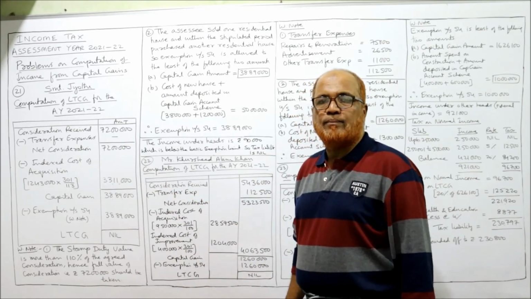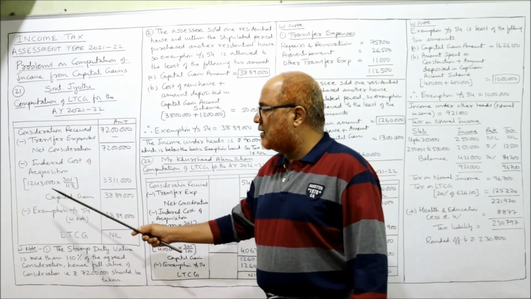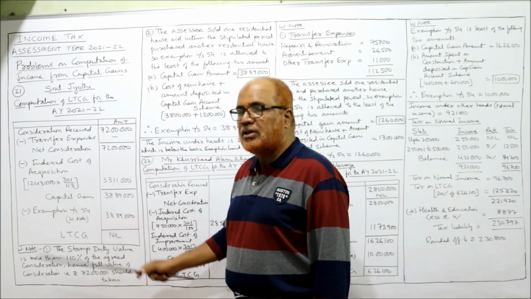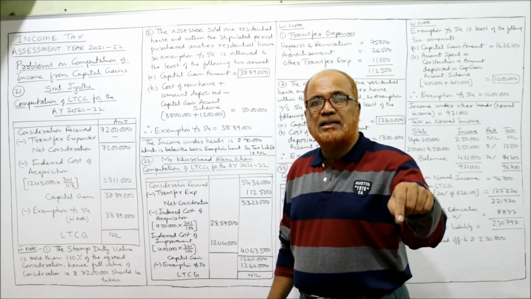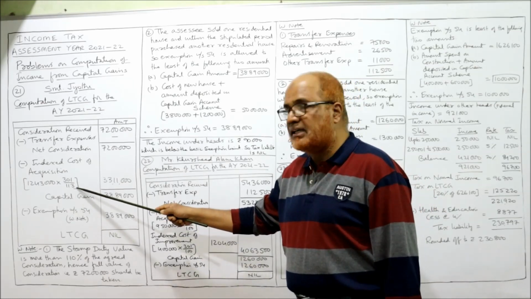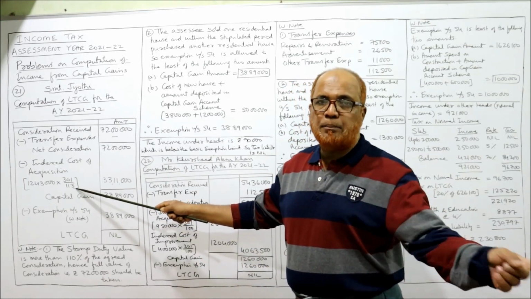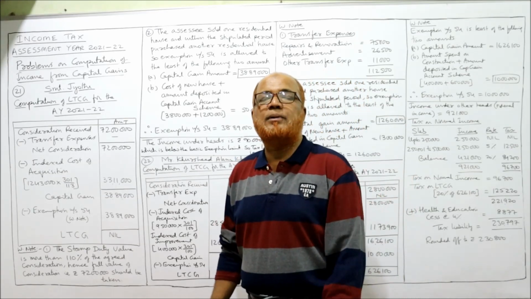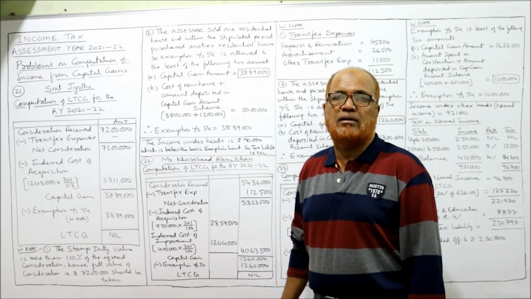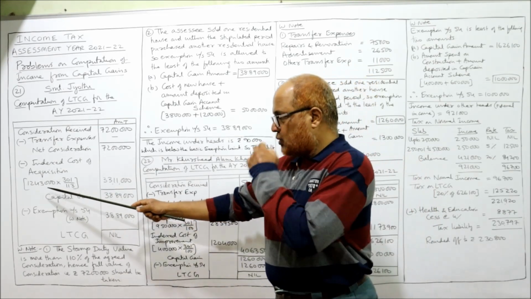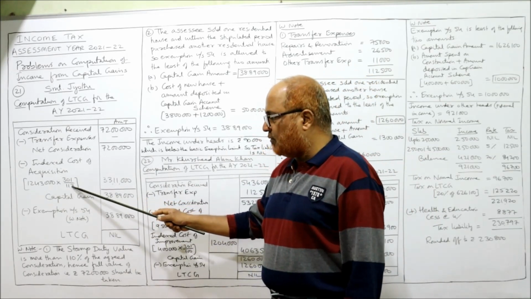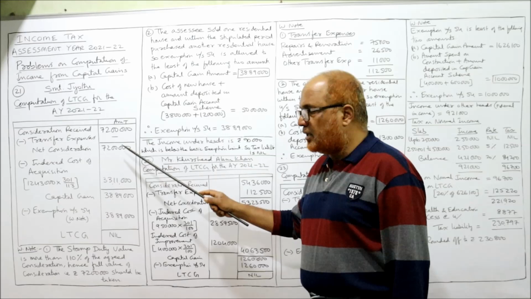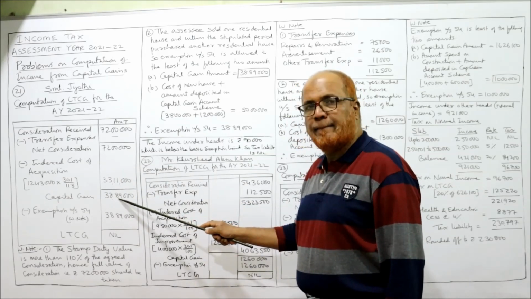Indexed cost of acquisition. The property was acquired for rupees 12,43,000. At that time, the index number was 113, given in the problem. And current previous year index is 301. That you should remember. Current previous year is 2020-21. So 12,43,000 into 301 by 113, 33,11,000. Deduct, you will get capital gain.